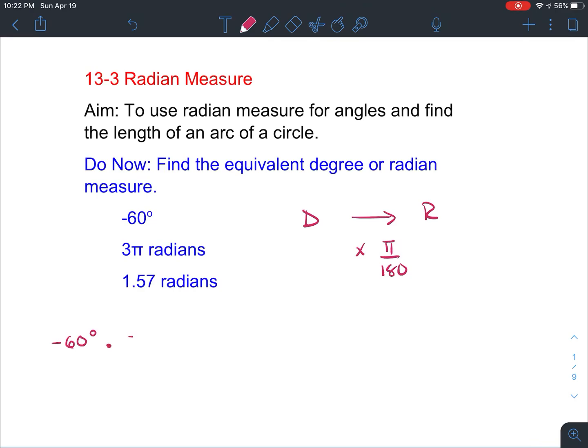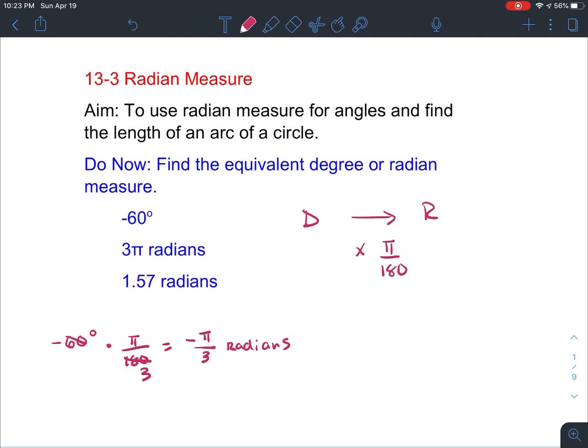Now remember, the numbers in front just get simplified. We know 60 goes into 60 once, into 180 three times. So this becomes negative pi over 3 radians. So anything we do with negative 60 degrees can also be done with the measurement negative